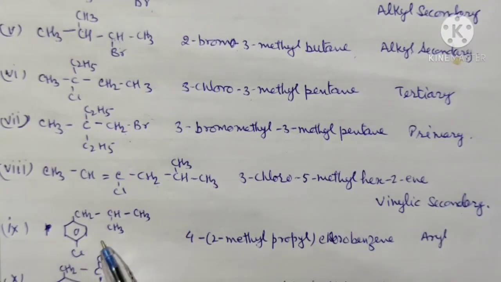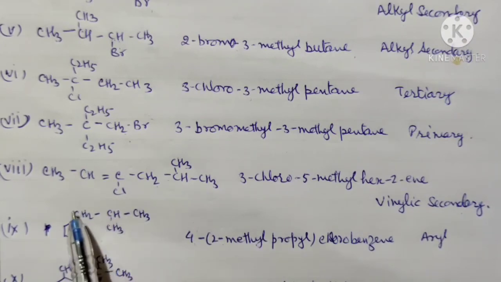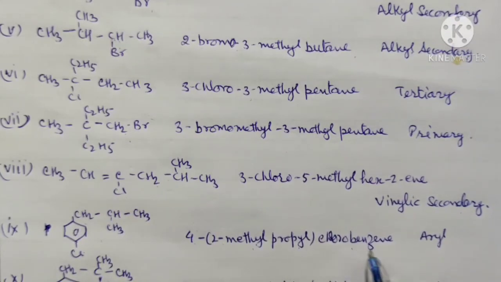Now the 9th is from the arenes. You can see here at the para position the chlorine is present, in this position CH2, CH, CH3, CH3. So now we can add, this is 4. And the main nucleus we are treating as chlorobenzene. So on the 4th position of the chlorobenzene: 1, 2, 3, 4. This is 2-methyl. We can 1, 2, 3. So this is 2-methylpropyl chlorobenzene and then this will become aryl.